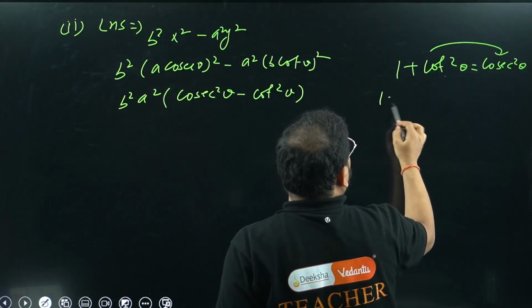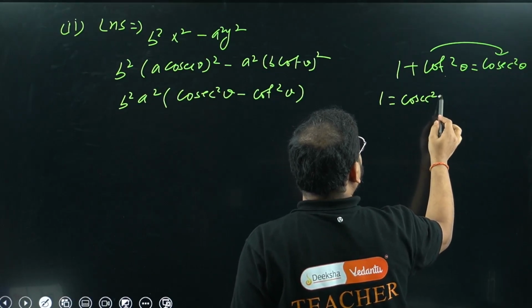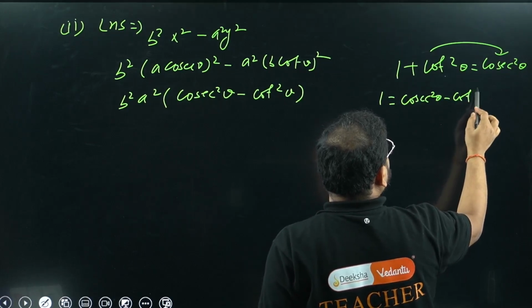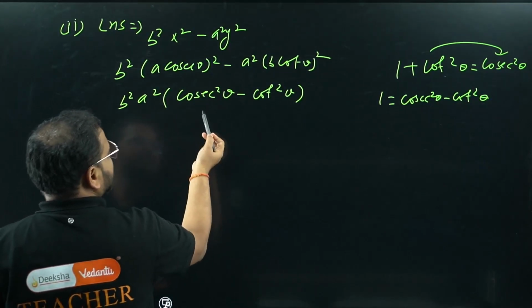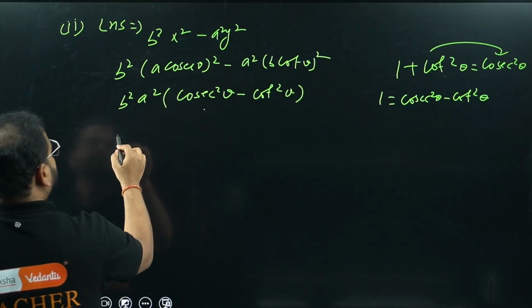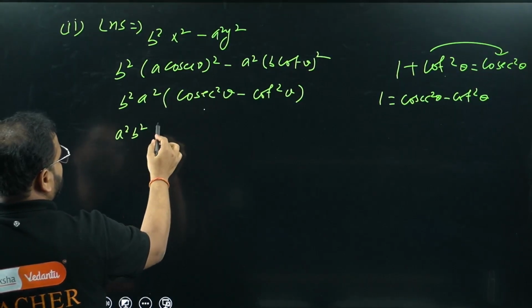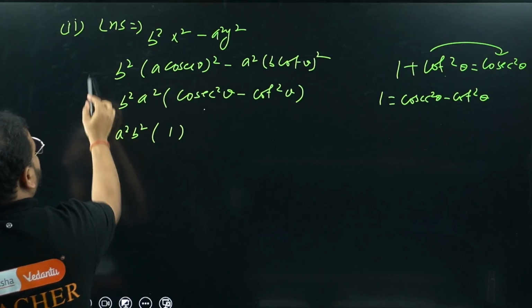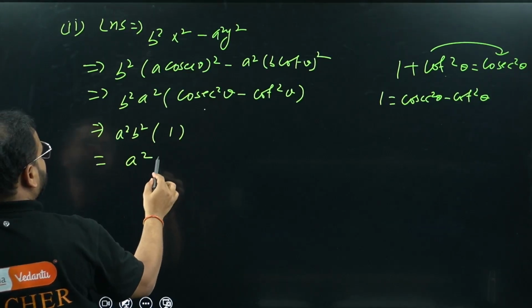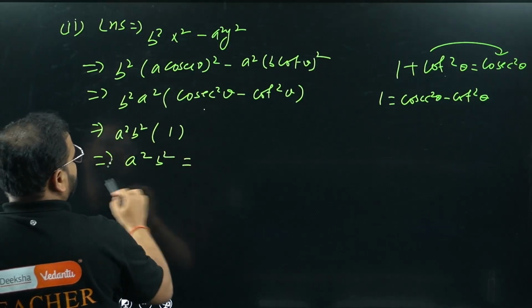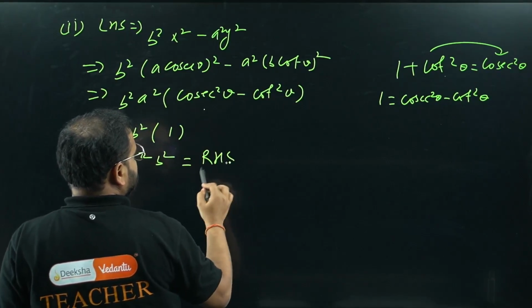What do I get? 1 equals cosec square theta minus cot square theta. Am I right? Yes. So I can replace this by 1. I write here a square b square, which is nothing but the RHS.